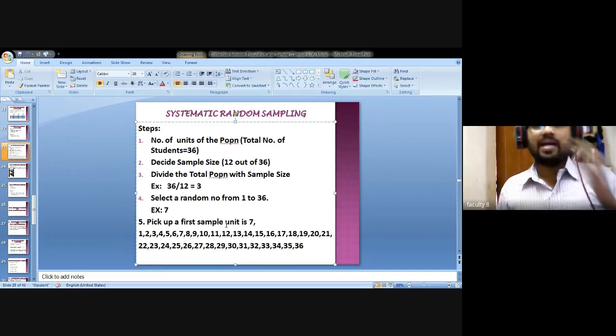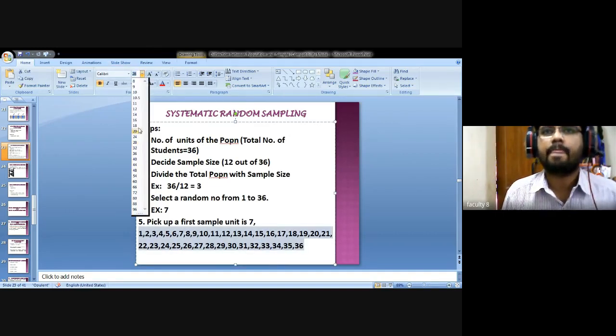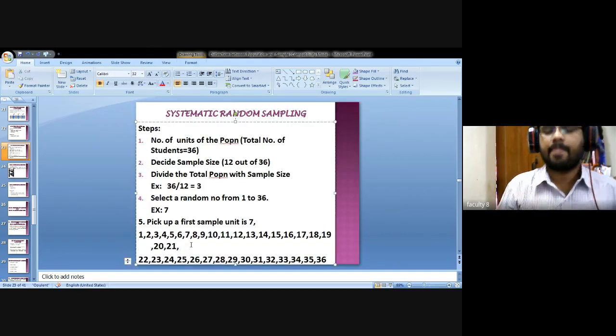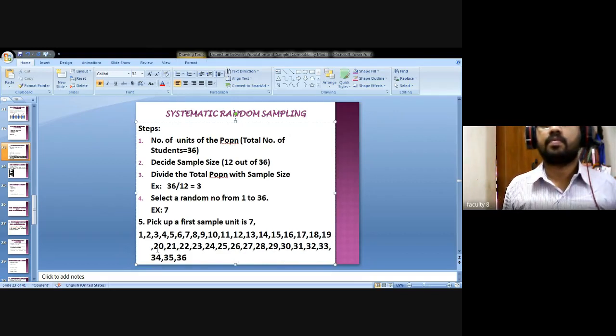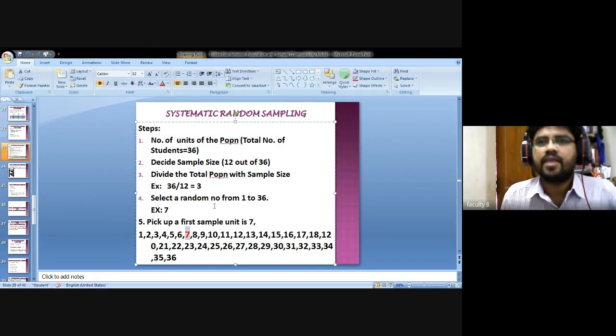See here, pick up a first sample unit, that is 7, right? I'm going to increase the size. See, here 7 is the first sample. I'm going to change the color, right? Then add the 3 to the 7. How much? 10.